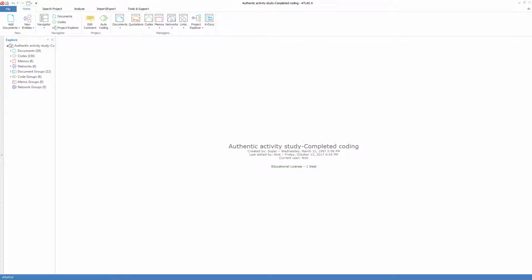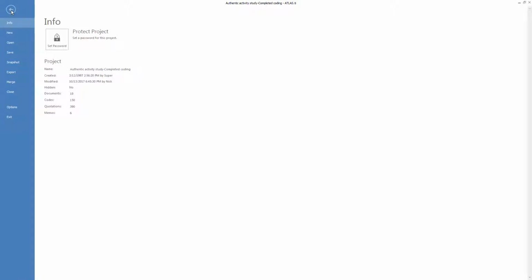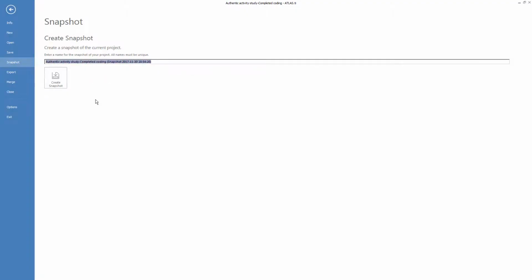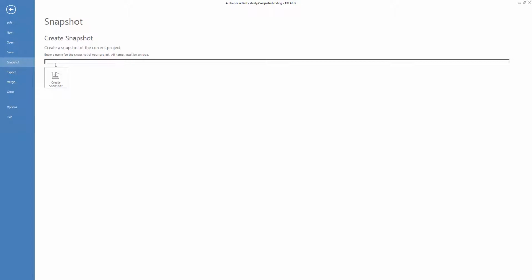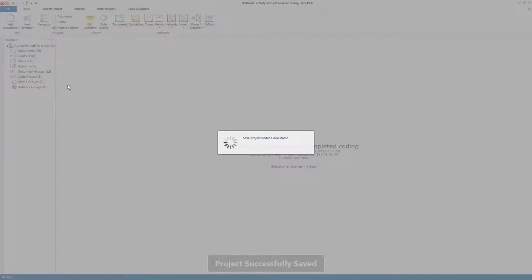To demonstrate merging, I'll make 2 copies of this ATLAS.ti project, one for each of 2 imaginary team members, say David and Linda. I will go to File, and if this was Word, we would go to Save As and save the project with a different name. Here ATLAS.ti calls it Snapshot, so I'll make a snapshot or a copy of the project with a different name. I'll call this Team Project David, and this will be David's copy. And then I'll make a second copy and call it Team Project Linda. So now I have 2 identical copies of the project, which I will send to each of those team members.